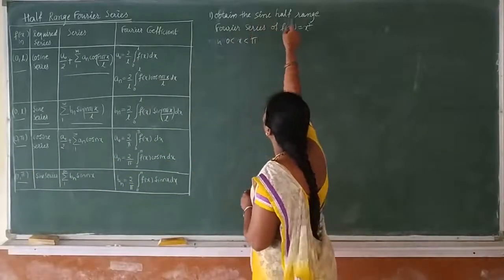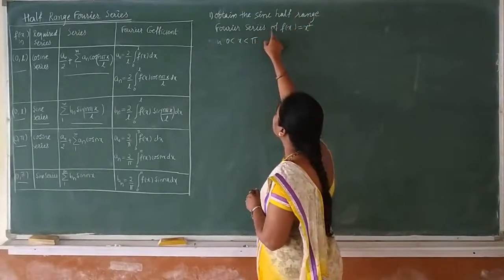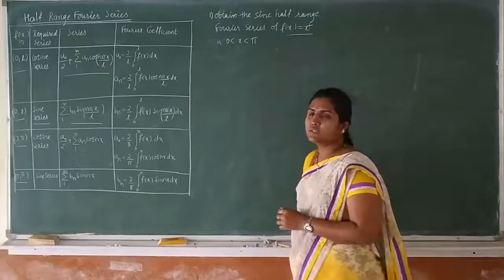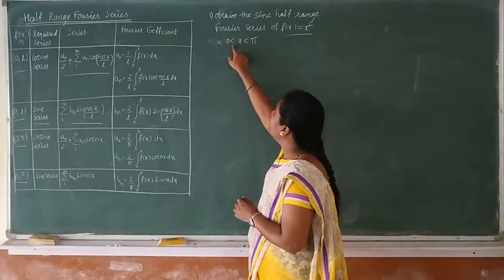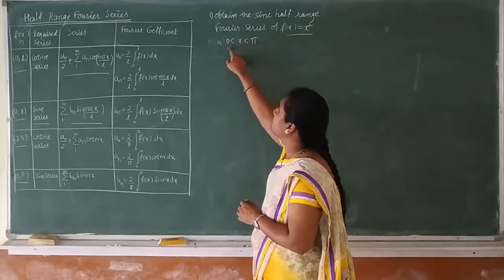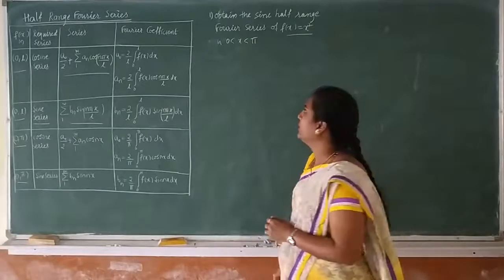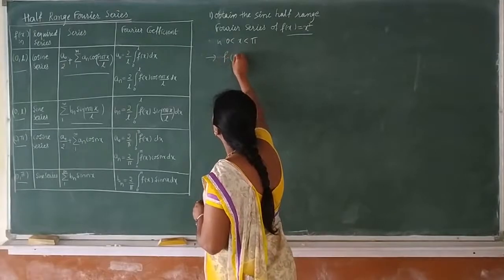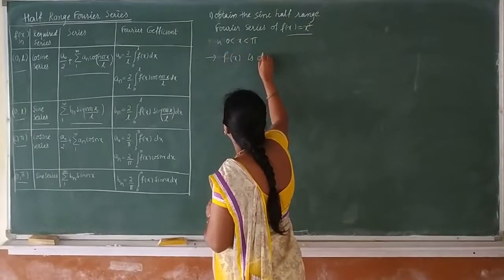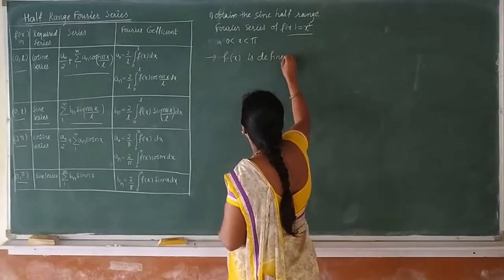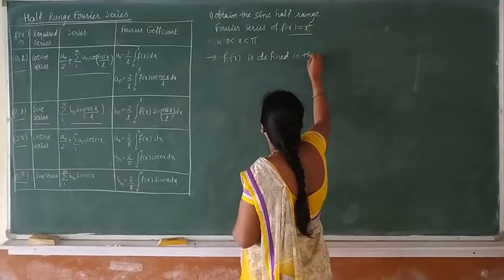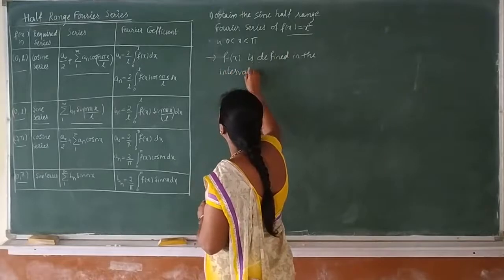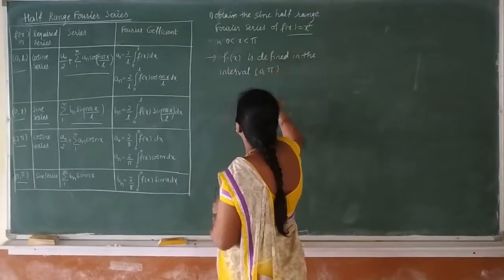Okay, let's solve one example of this. Obtain the sine half range Fourier series of f of x equals x square. Here the function is x square in the interval 0 less than x less than pi. Here f of x is defined in the interval 0 to pi.